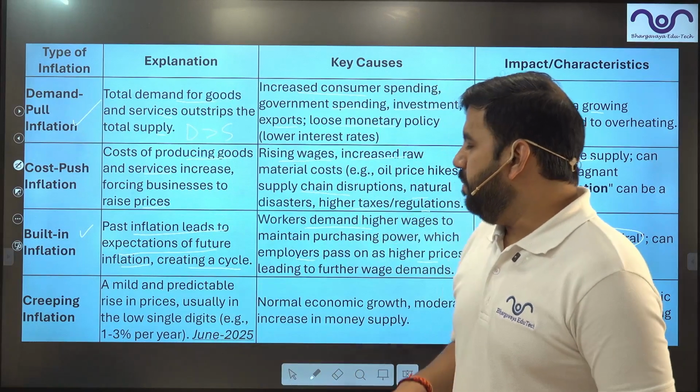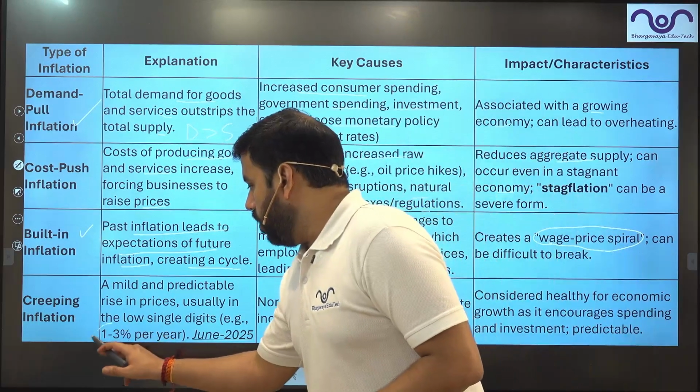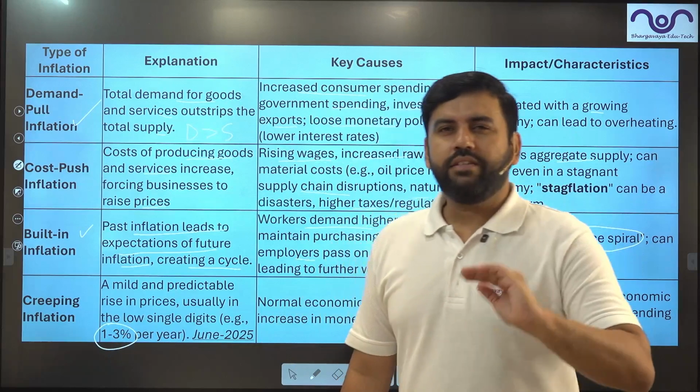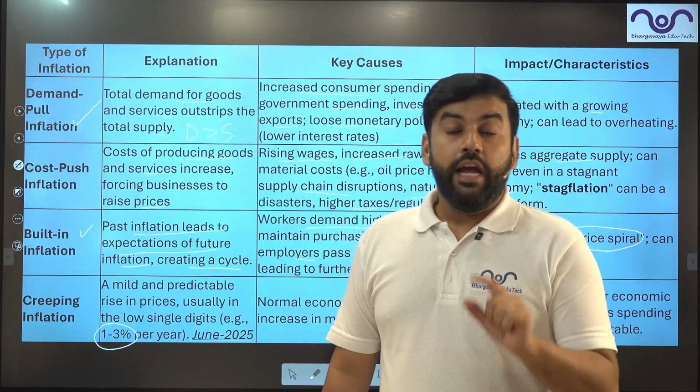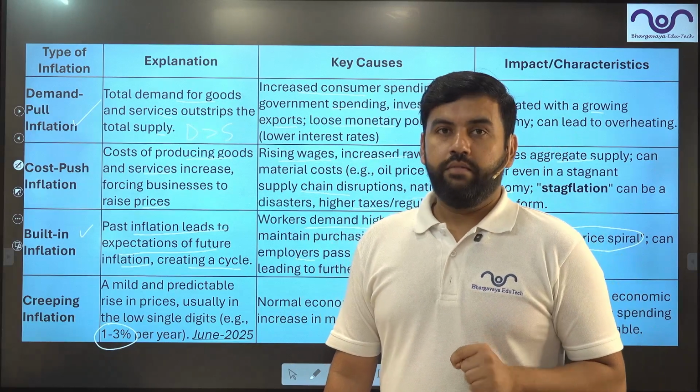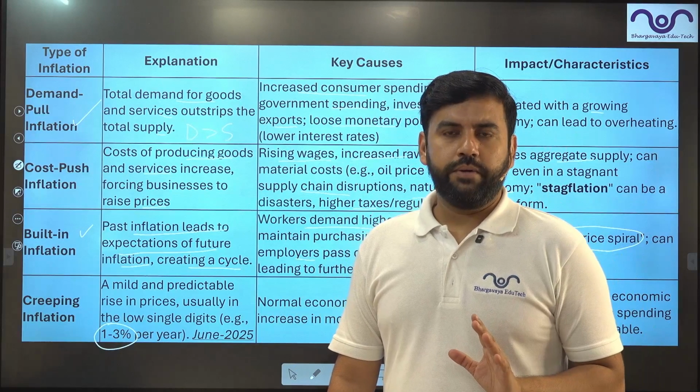The last one is creeping inflation, very, very slow, 1 to 3%. When the prices are increasing very, very slowly, it usually happens in developed economies. The US is also going through the same point.